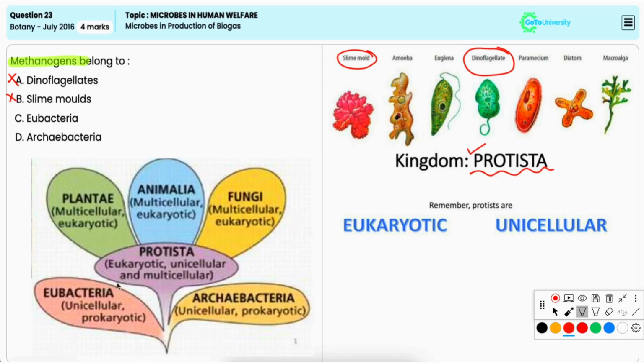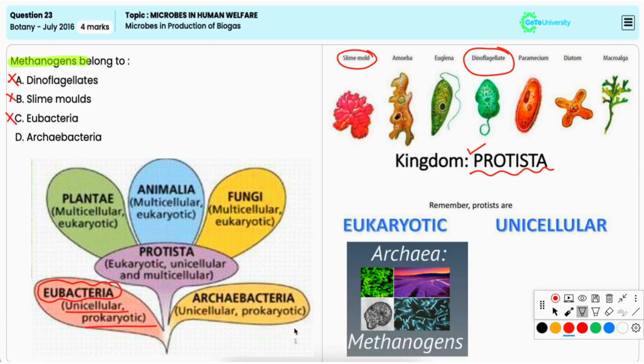Option C, eubacteria. Eubacteria, also known as true bacteria, are a large group of bacteria, but methanogens are not a part of this group. Option D, archibacteria. Now, methanogens are a group of microorganisms that belong to the domain archibacteria. These organisms produce methane as a metabolic byproduct and they are often found in anaerobic environments such as in the guts of animals or in the swamps. Hence, it is the correct option.